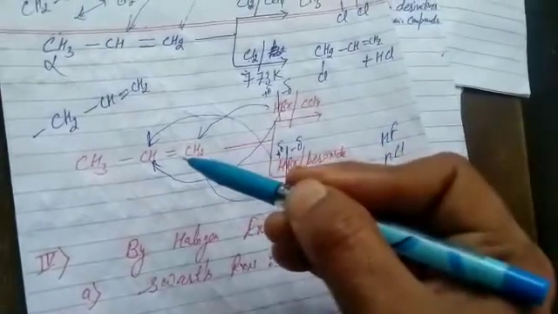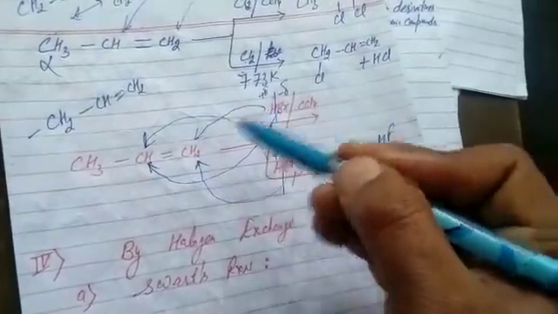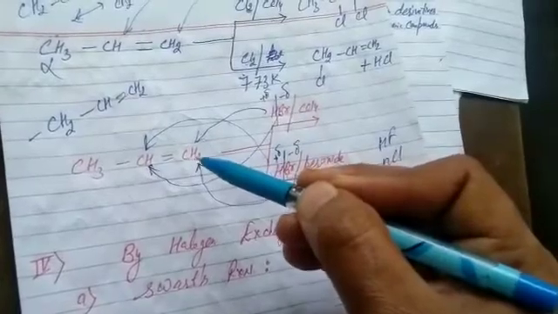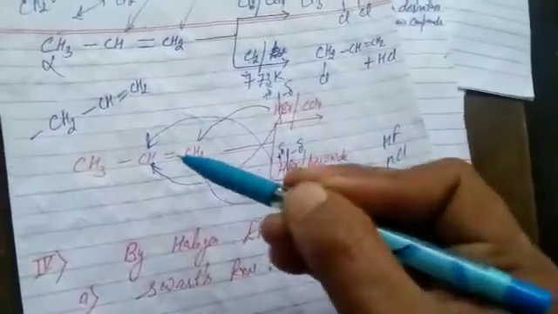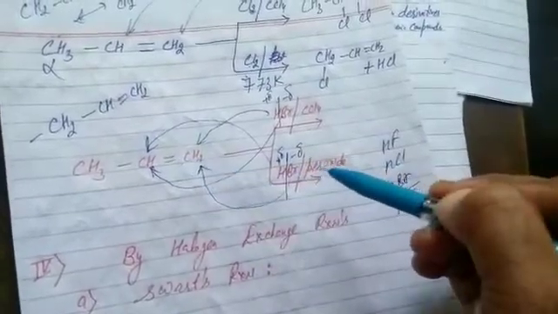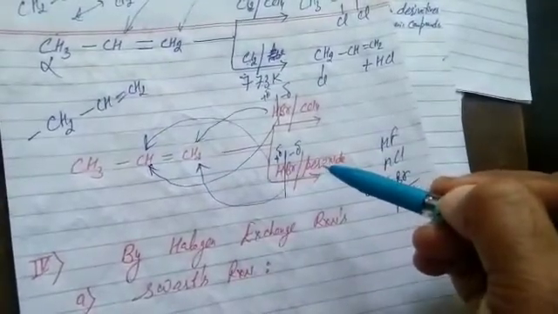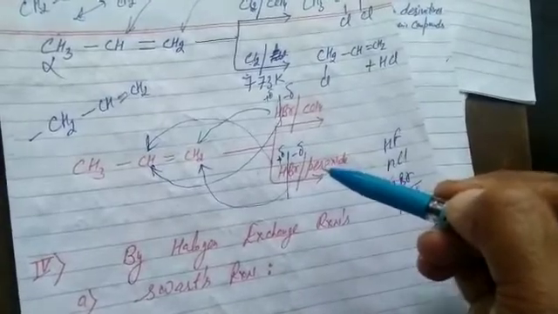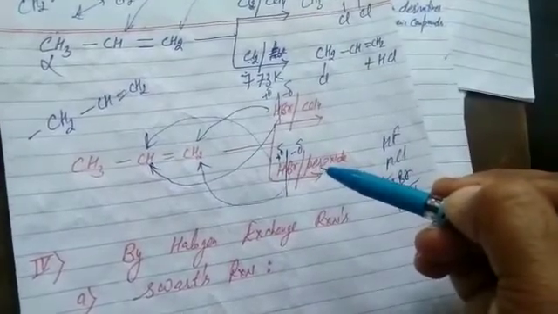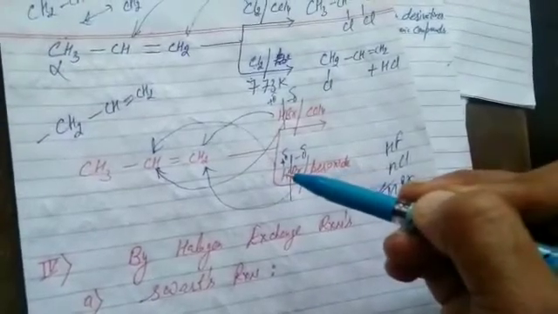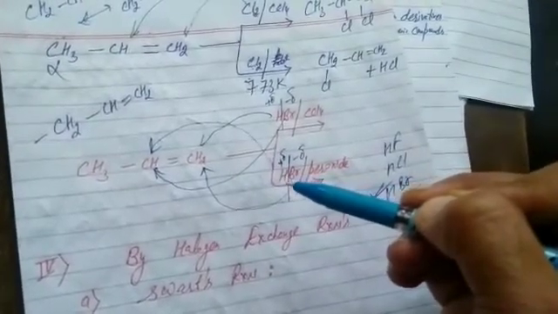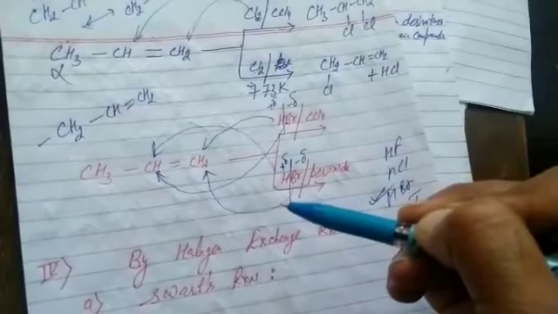Markovnikov's rule: addition to unsymmetrical alkene, the positive part joins with the unsaturated carbon containing more hydrogen atoms and vice versa. Simple definition. Anti-Markovnikov's rule: addition to unsymmetrical alkene in the presence of peroxide. Peroxide should be in the term. The statement must contain peroxide. That's the essential part. Addition to unsymmetrical alkene in the presence of peroxide, the positive part goes to that double bonded carbon containing less hydrogen atoms and vice versa.